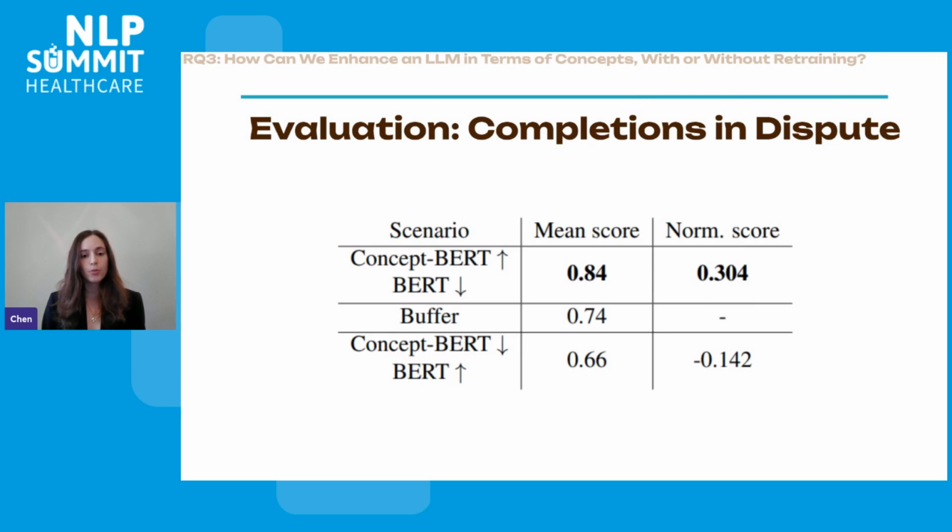And if we look at the top row, the normalized score of the scenario where ConceptBERT thought that this completion is really likely and BERT thought that it's not very likely is 0.3. And then if we look at the bottom row, the other scenario where ConceptBERT thought that it's not very likely and BERT thought that it's very likely is actually negative. It's -0.14. So a difference of about 0.4.